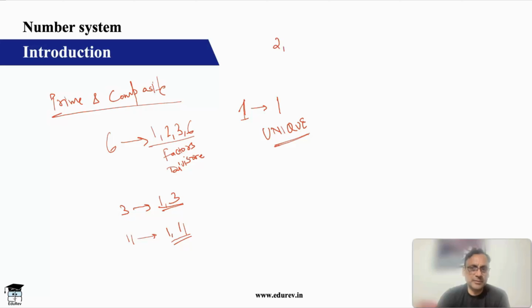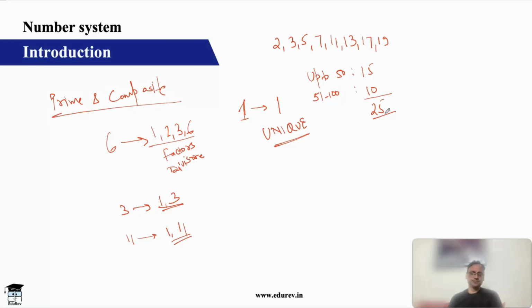Let's list down some numbers which have only 2 factors. 2 is the first prime number, 3 is the next, 5 is the next, 7 is the next, then you have 11, 13, 17, and 19. All these are prime numbers. If you write from 1 to 100, then up to 50 you have 15 prime numbers, and from 51 to 100 you have 10 prime numbers. Total from 1 to 100, you have 25 prime numbers. Okay. Now, how to identify prime numbers? Very important. Let's say I give you a number 97. Is 97 a prime number?